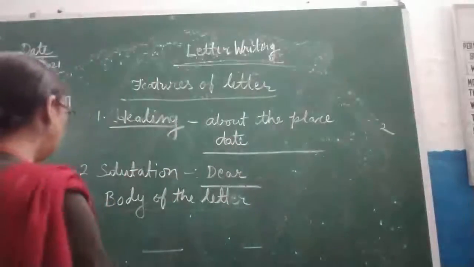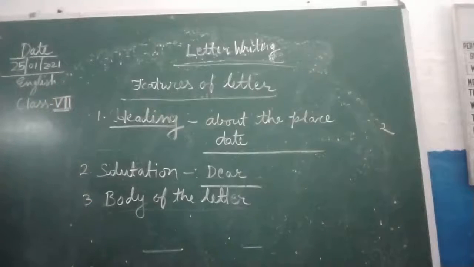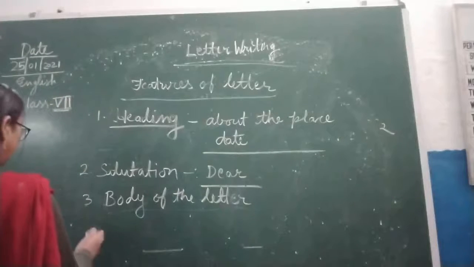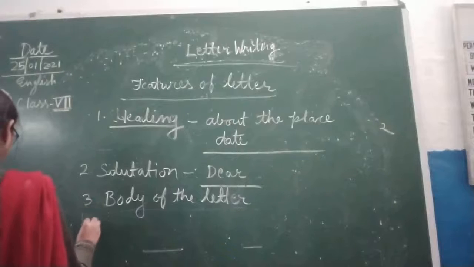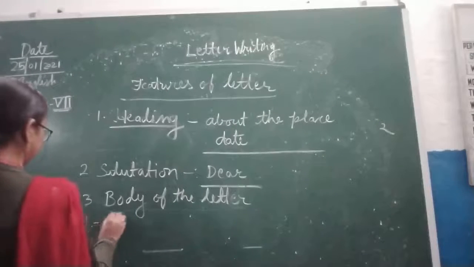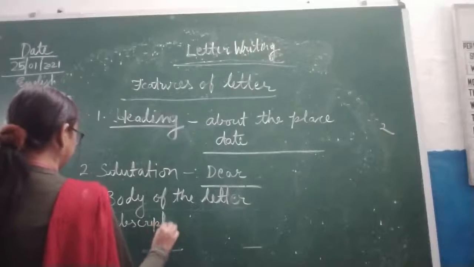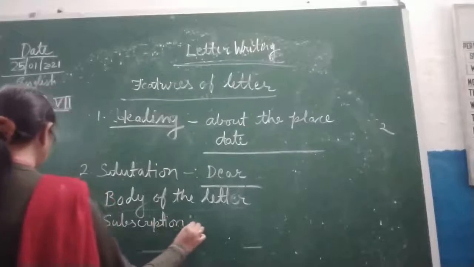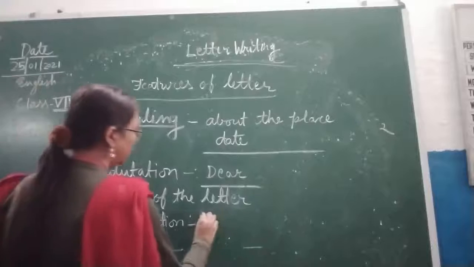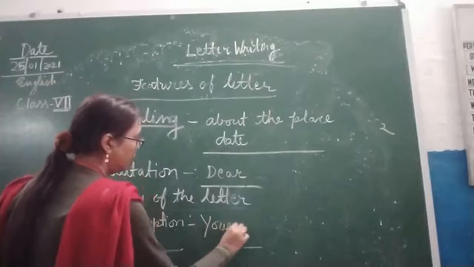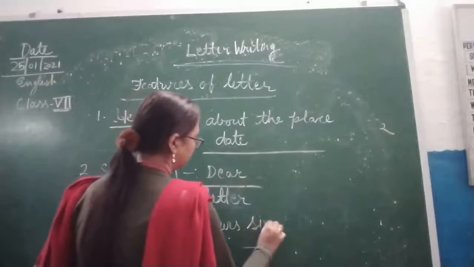And after that, what is the next part? That is the fourth number. Fourth number is subscription. Subscription means here you are concluding your letter.